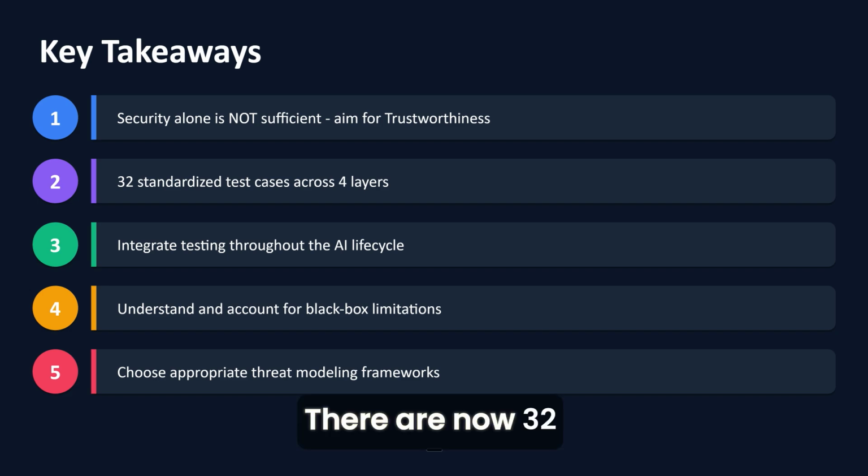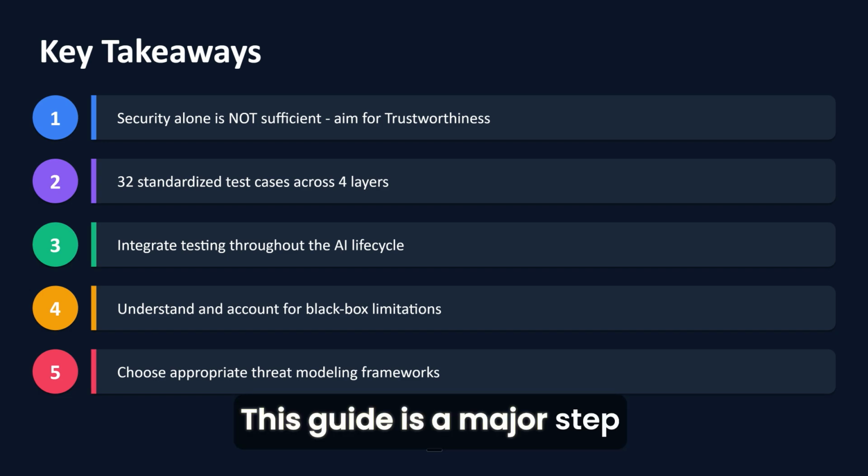2. There are now 32 standardized test cases across 4 layers. This gives you concrete, actionable guidance. 3. Integrate testing throughout the AI lifecycle, from planning to operations. 4. Understand black box limitations and consider grey box or white box approaches. 5. Choose the right threat modeling framework for your situation. So this guide is a major step forward for the industry. It standardizes what we test for and how we test for it.